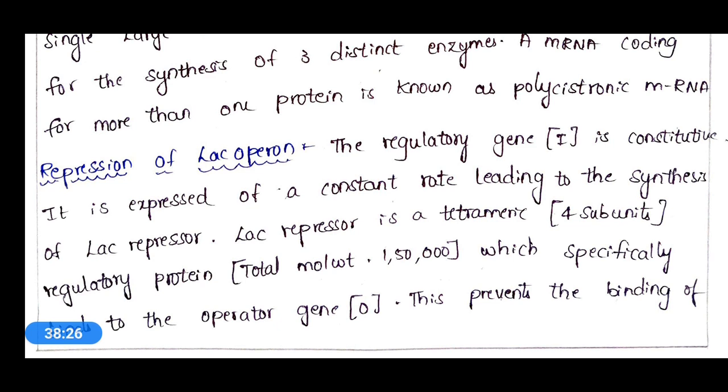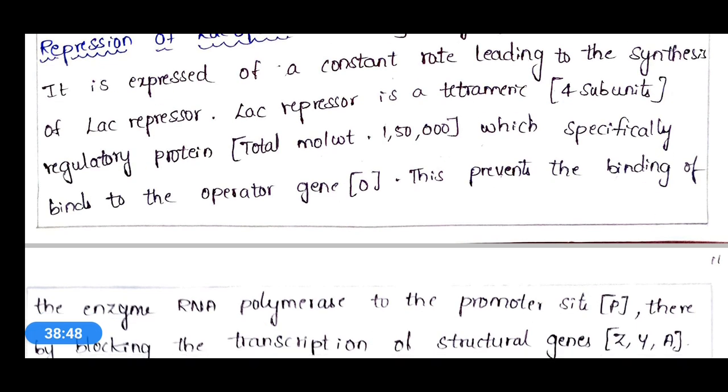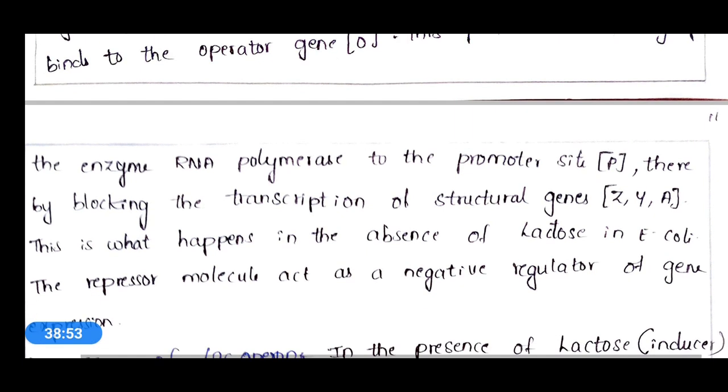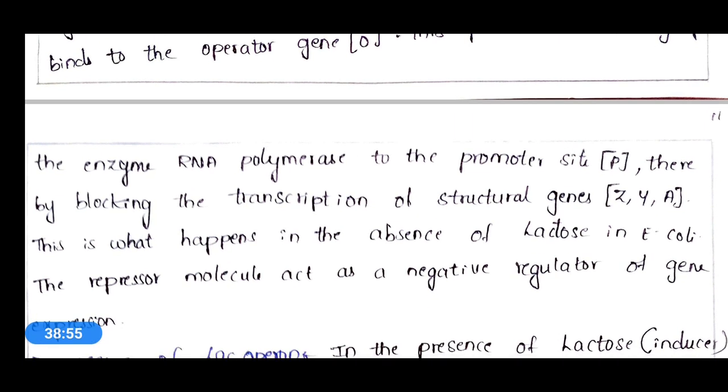This particular regulatory protein has a molecular weight of 150,000 and specifically binds to the operator gene. It will bind at the operator region and prevent the binding of the enzyme RNA polymerase to the promoter site P.